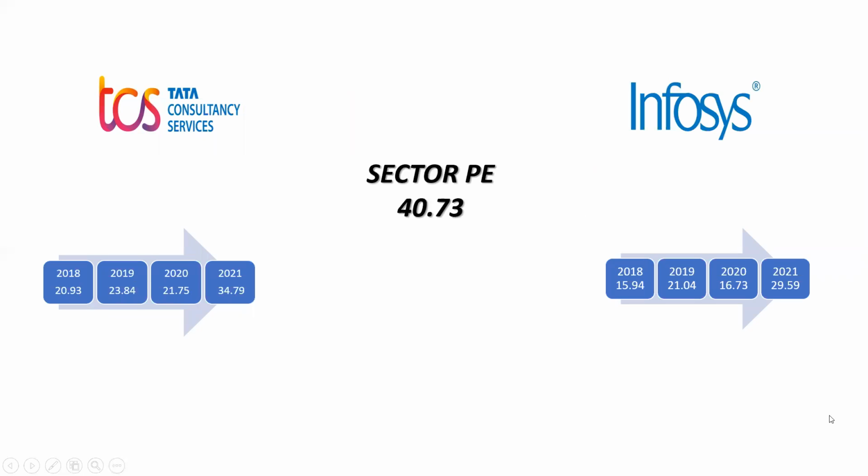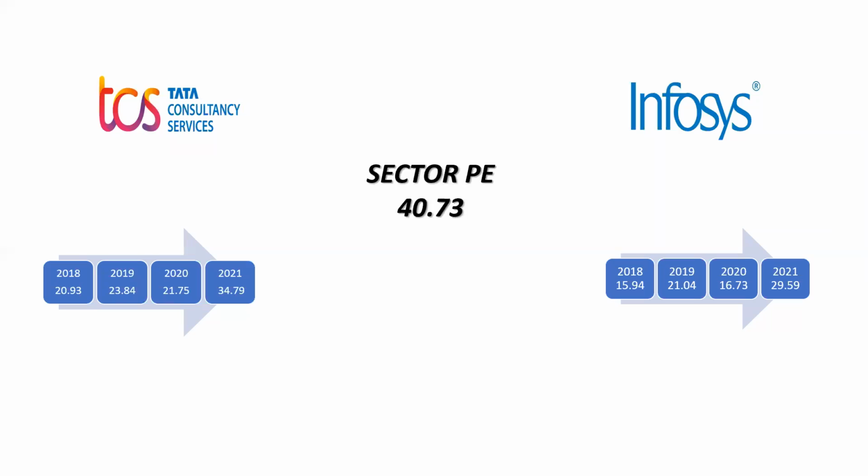So after doing the P ratio analysis and the company's earnings analysis, we will do the sector-wise analysis. How? TCS and Infosys are closely related, competitors of each other, and they're under the IT sector. So here we take the IT sector PE, which is 40.73.